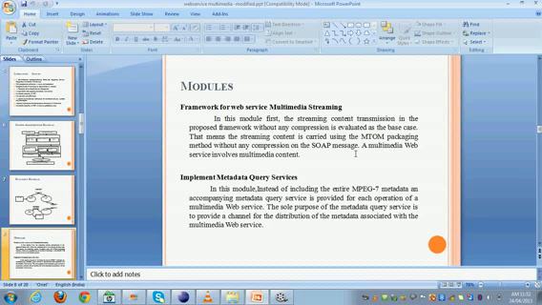If the data is small, it can be transmitted in the form of binary digits. If it is large, it is not possible to transmit it in the form of binary digits. So we create the framework according to the type of the data, whether it is a small data or a large data.